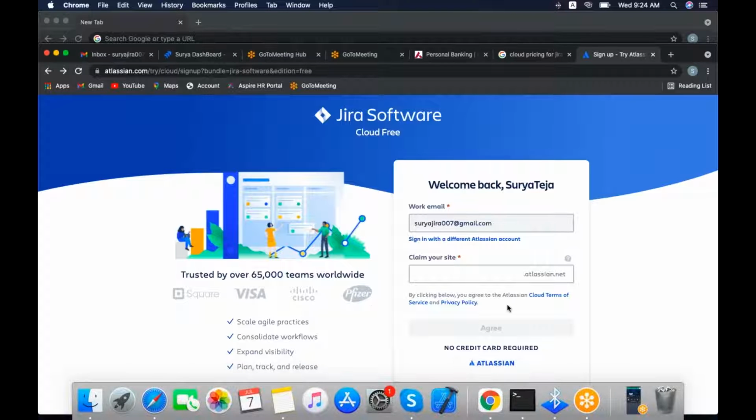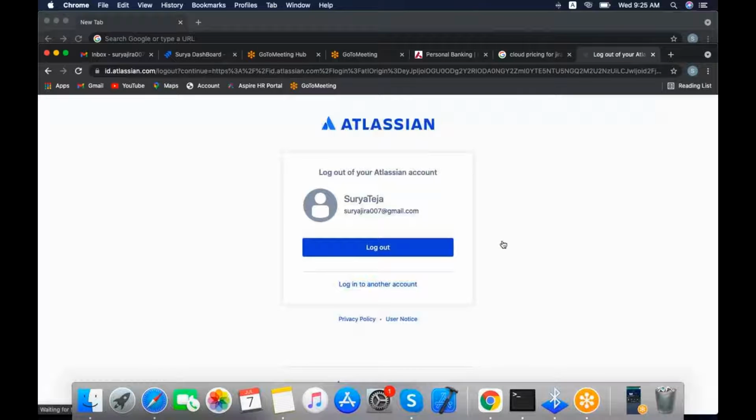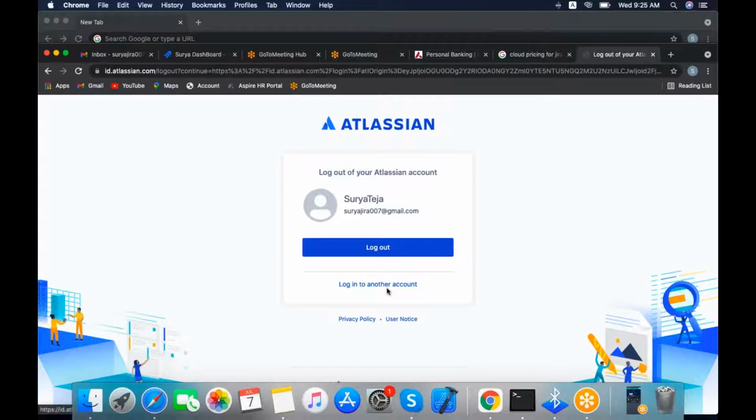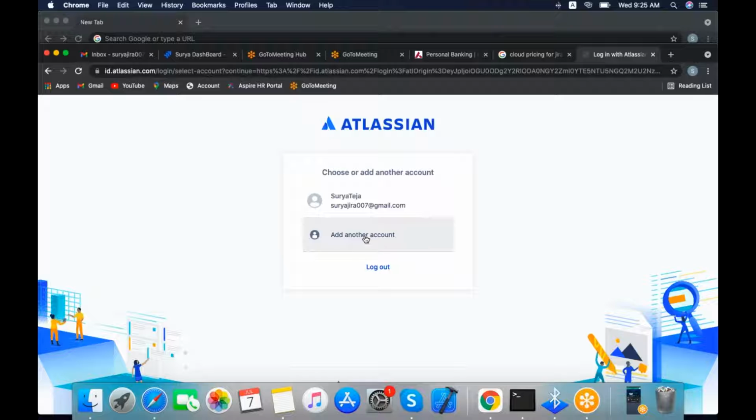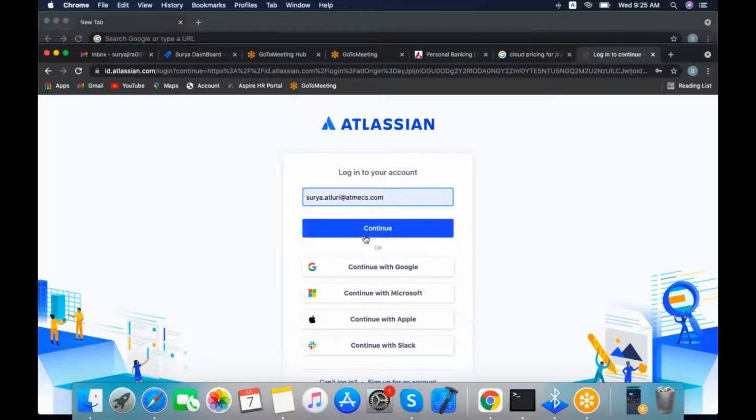Actually, here you will get one option where you can log in with Gmail and create an account. Whenever you click on login with Gmail, then log in with another account, add another account.